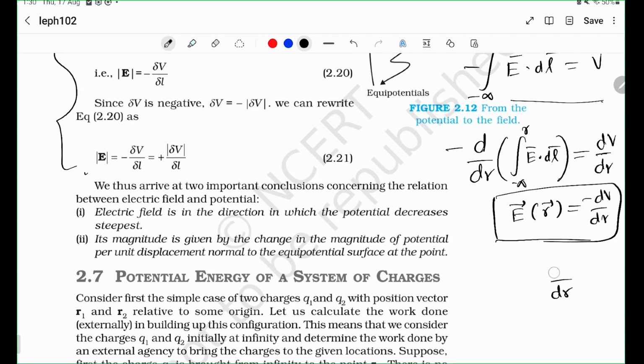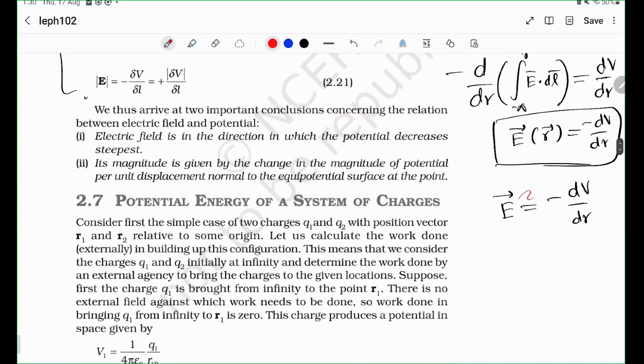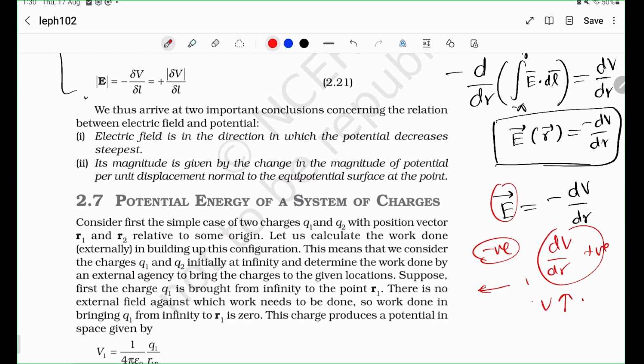Very important. In fact, I'll write this equation once again, and you can immediately look at the equation and make a few deductions from it. This is telling you that if E is negative, then dV by dr is positive, right? That means if the electric field is negative, that is pointed in this direction, then actually potential is increasing with R. Do you see that? Potential is increasing with R. So if potential were to be 2 volts here, it's going to be some 5 volts here. It's increasing, right?